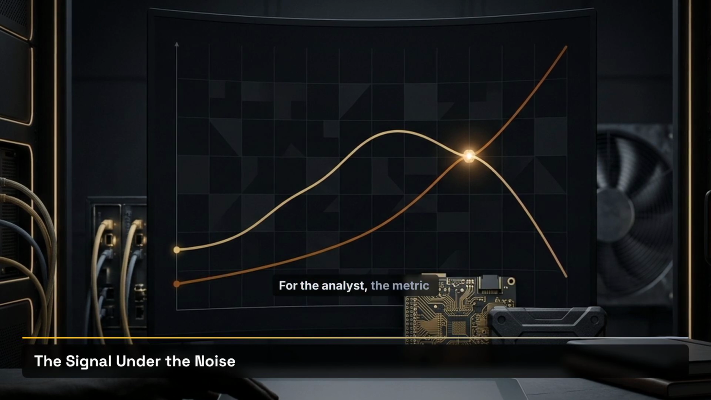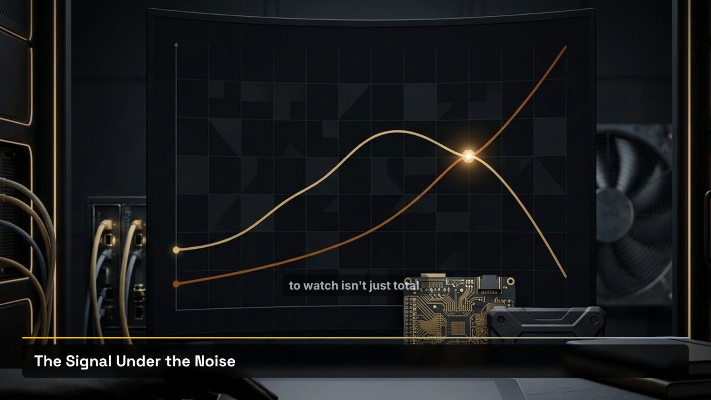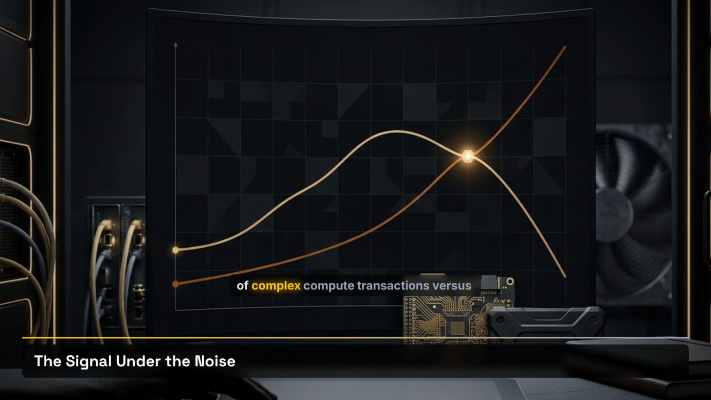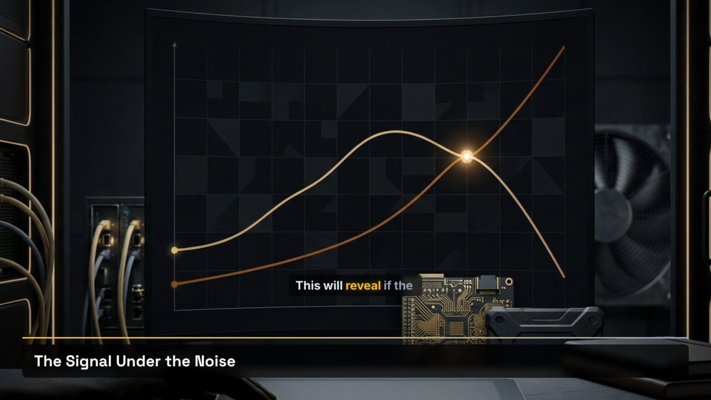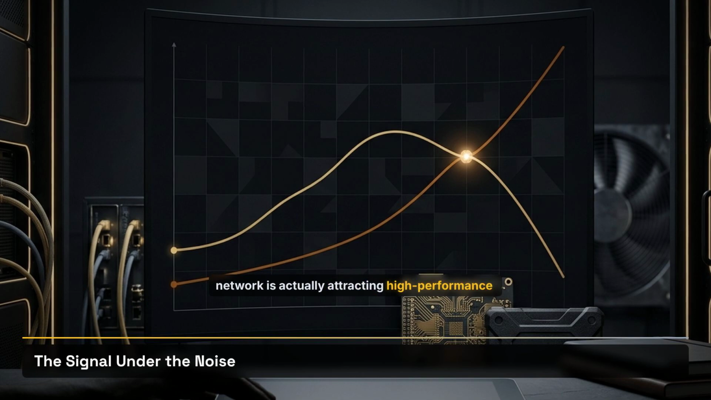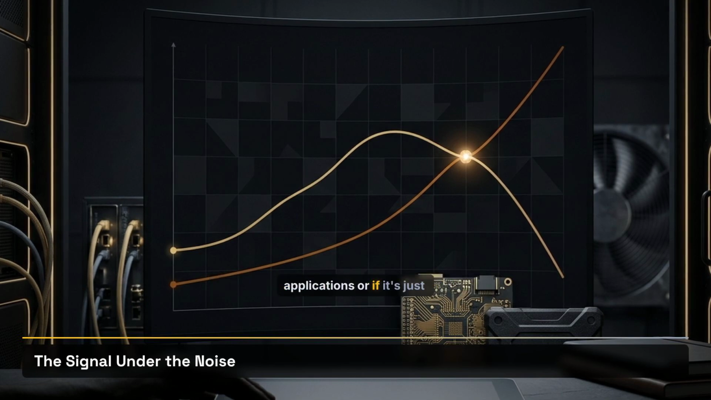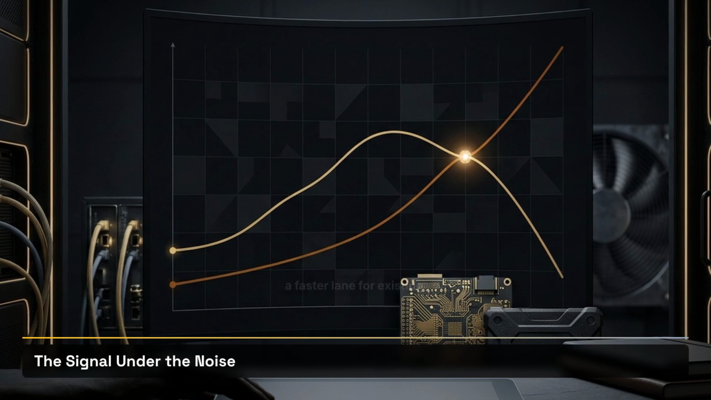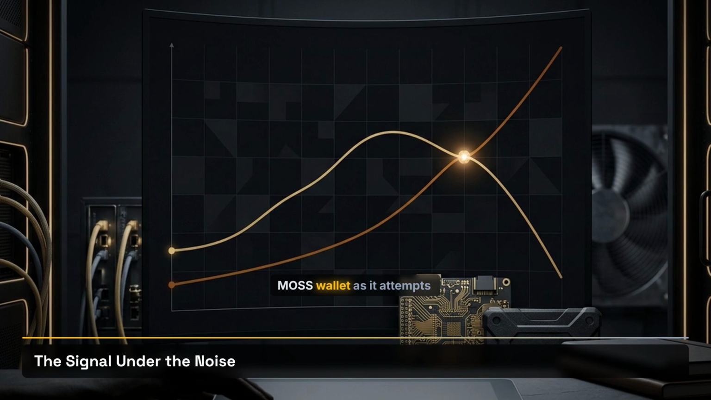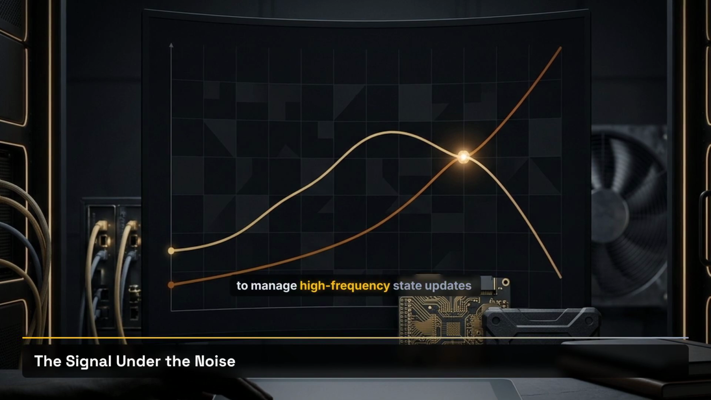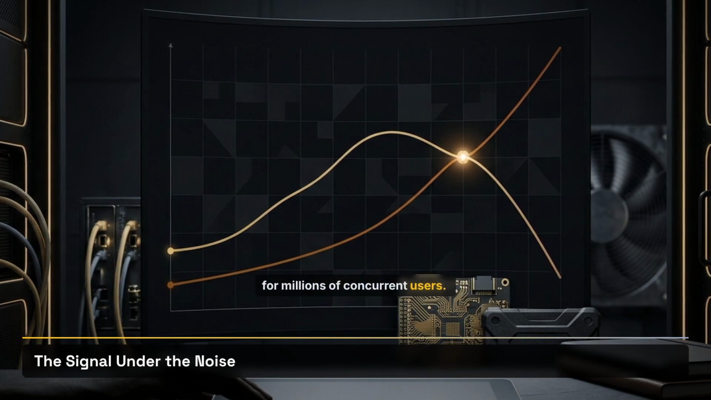For the analyst, the metric to watch isn't just total value locked, but the ratio of complex compute transactions versus simple transfers. This will reveal if the network is actually attracting high-performance applications or if it's just a faster lane for existing DeFi primitives. The next major indicator will be the performance of the Moss wallet as it attempts to manage high-frequency state updates for millions of concurrent users.